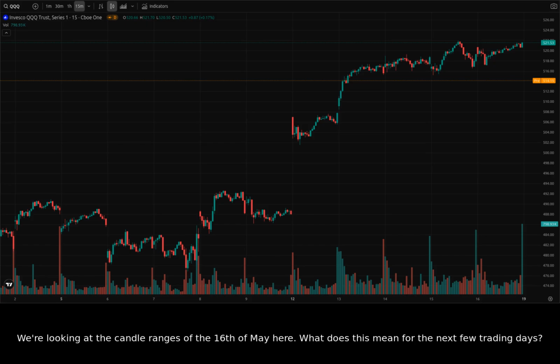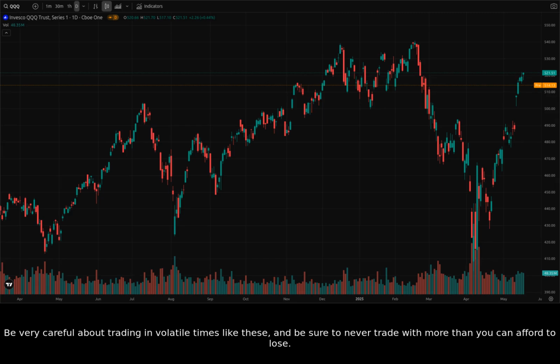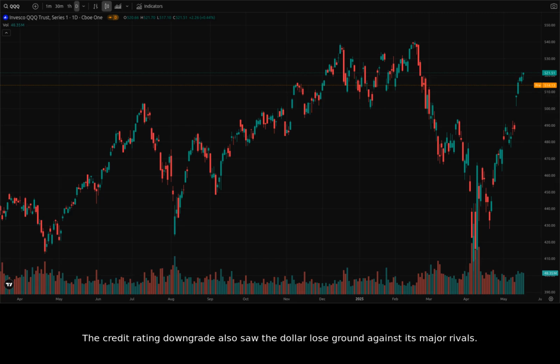What does this mean for the next few trading days? Overall, the market is currently showing mixed signals. Moody's downgrade has introduced significant uncertainty. We'll need to keep an eye on how the market digests this news. Be very careful about trading in volatile times like these, and be sure to never trade with more than you can afford to lose. The credit rating downgrade also saw the dollar lose ground against its major rivals.